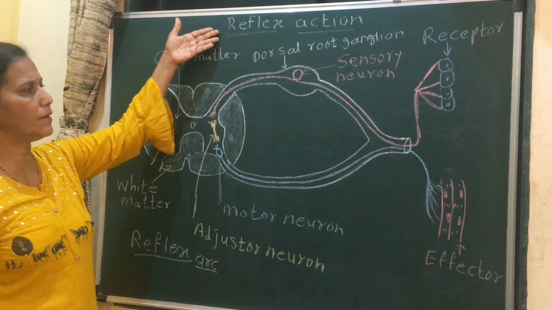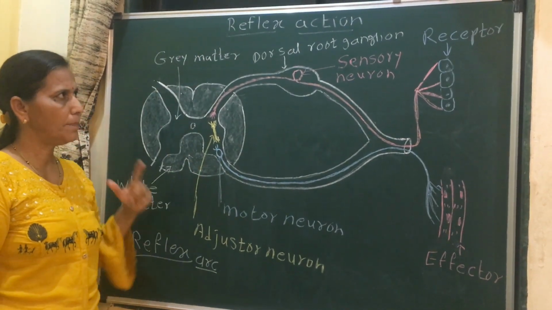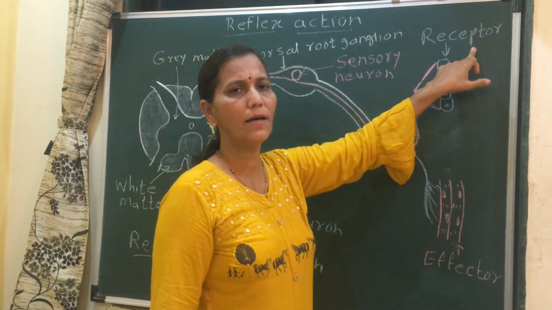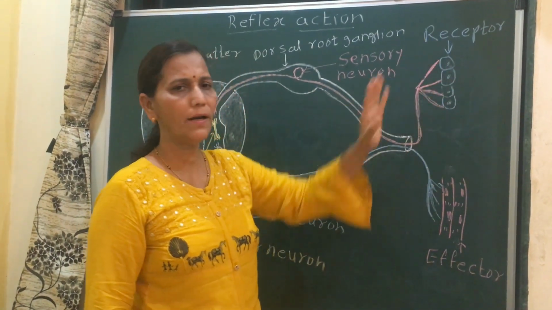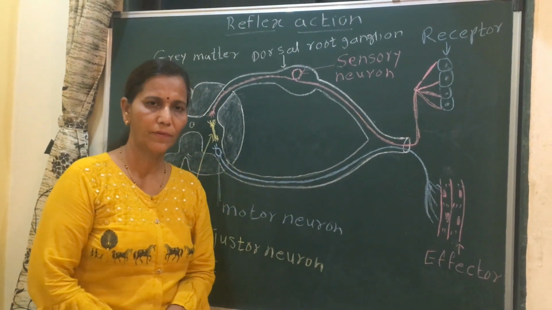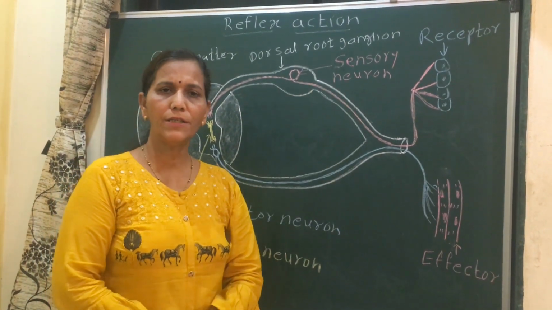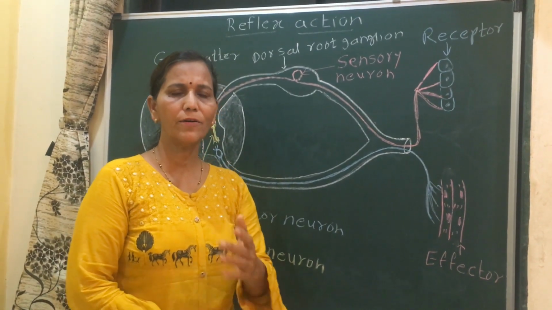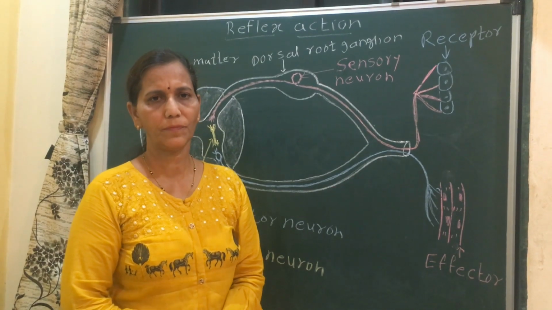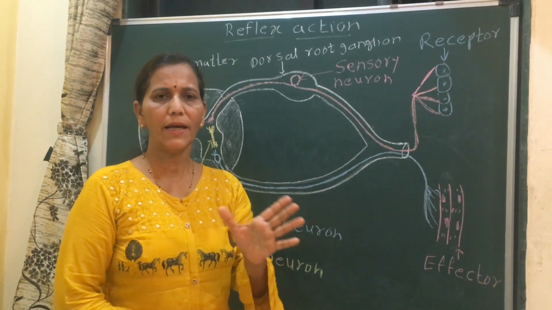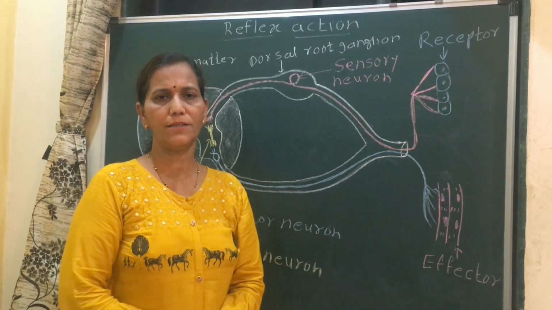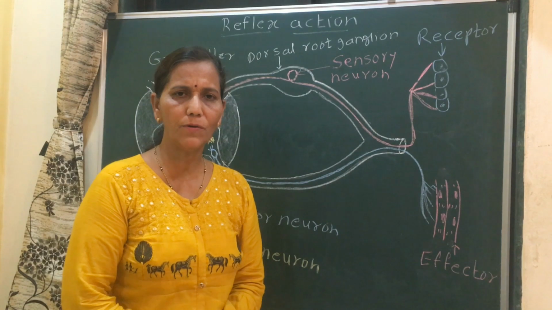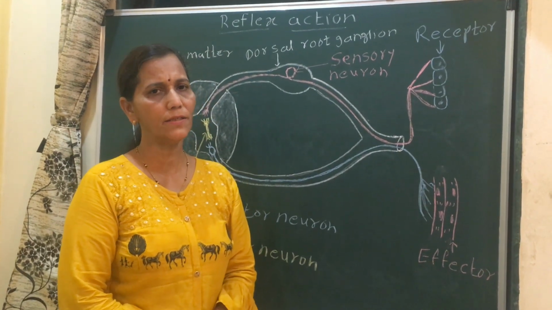Now see the components of this reflex arc. The first component is the receptor. Receptors are the sensory structures which receive the stimuli and convert them into impulses. Then the question arises, what is a stimulus? A stimulus is any external or internal change which provokes the organism to give a response. It is called a stimulus.